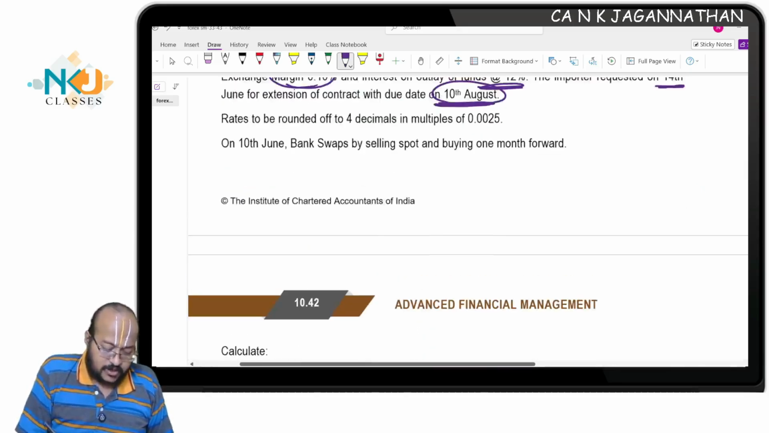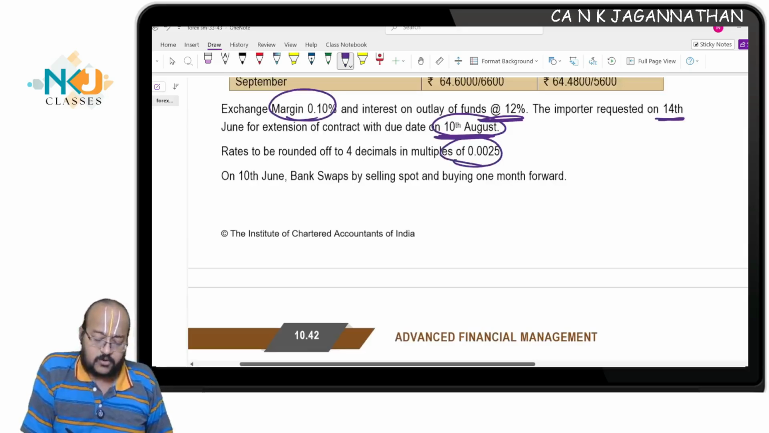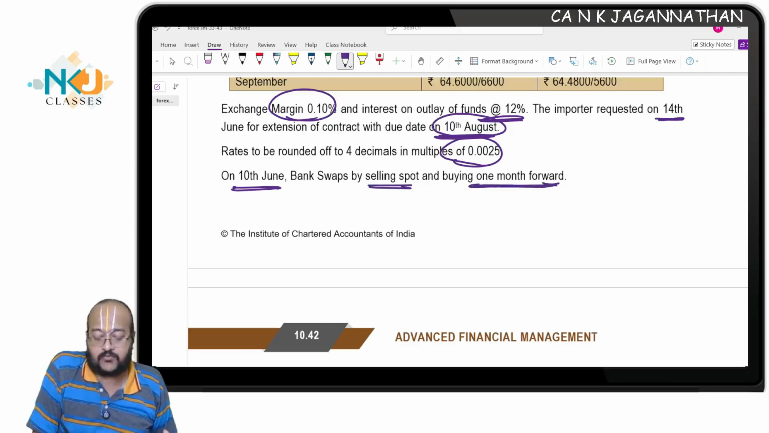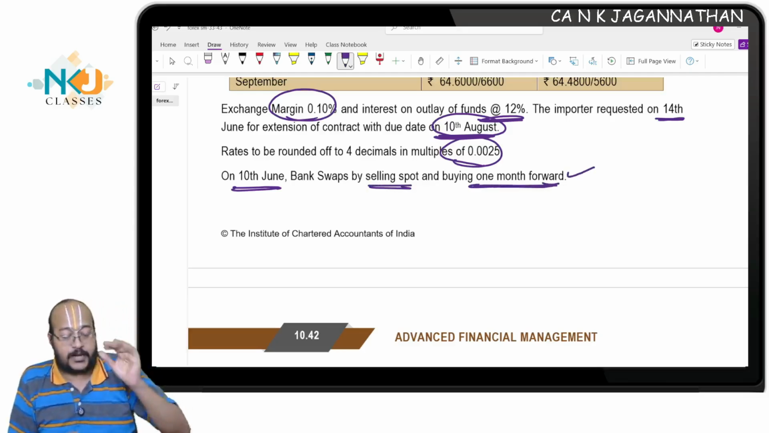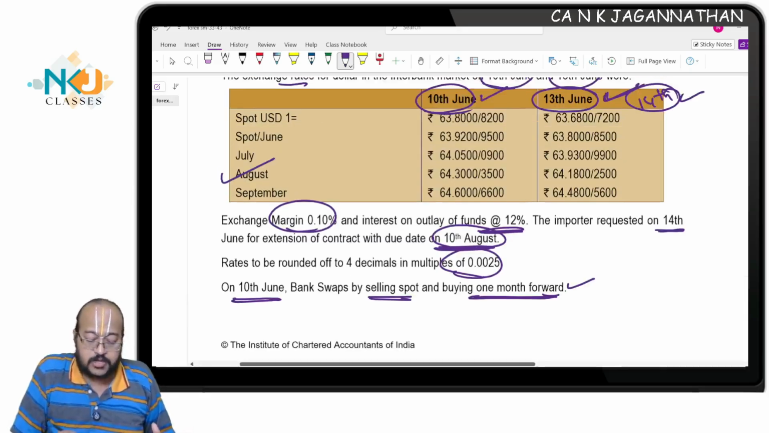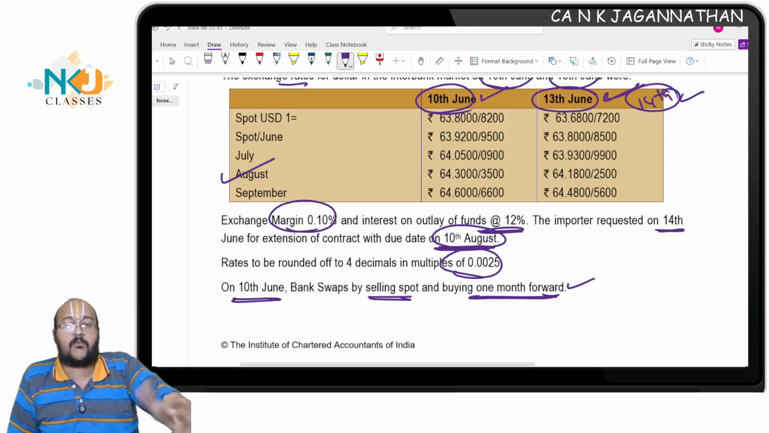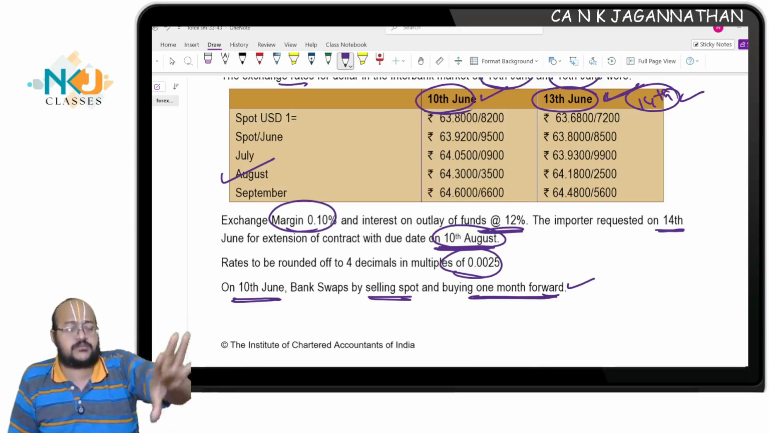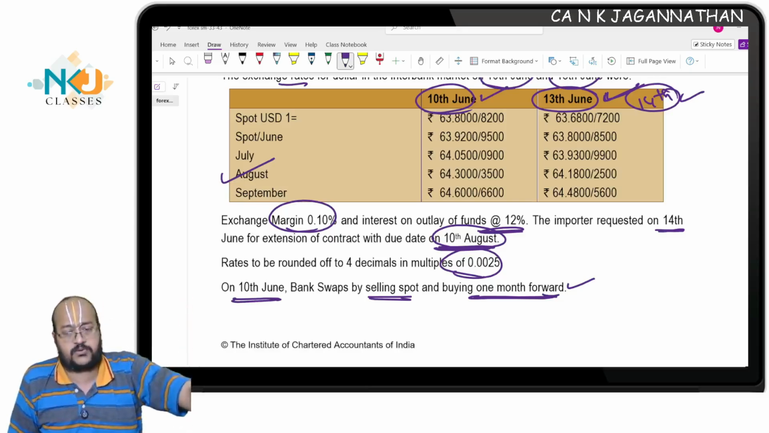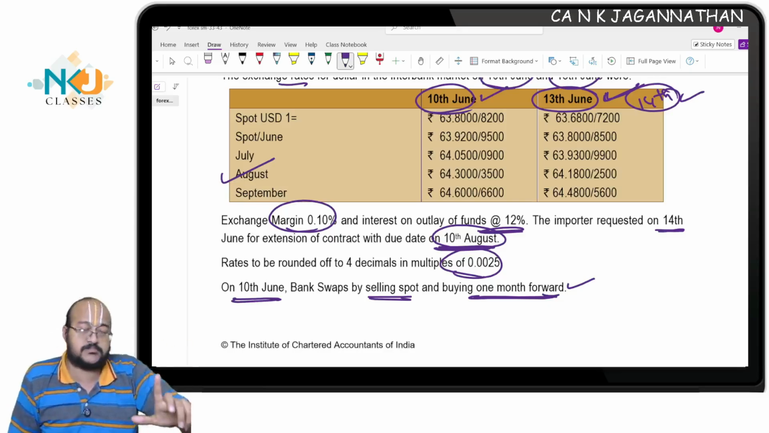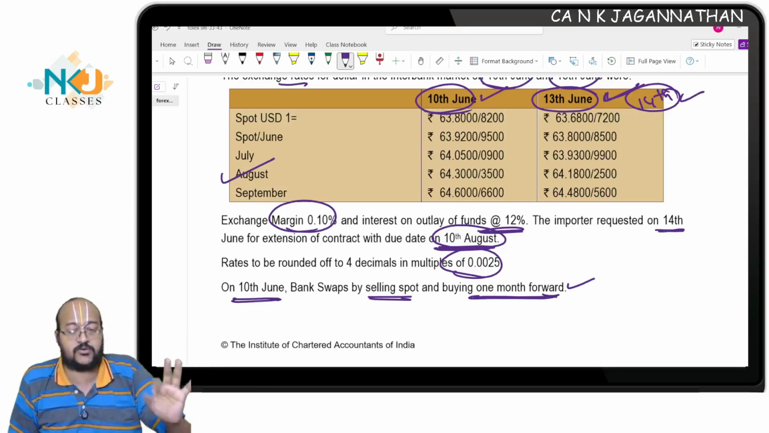Now, next, rates to be rounded off to 4 decimals, in multiples of 0.0025, and on 10th June, the bank swaps by selling spot and buying 1 month forward. I told you, see what happens on the due date. I wait for the customer. If the customer doesn't come, I will take 1 month or nearest forward, because I don't know when he will come. Whenever he comes, I need to execute the transaction.